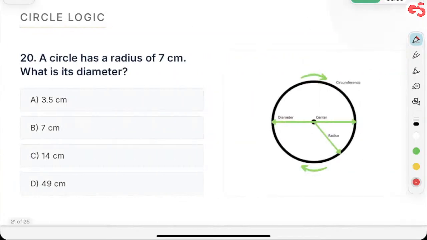Next, diameter. I told you already, radius was half of diameter, so it'll be 14 centimeter. That's the answer. Clear?